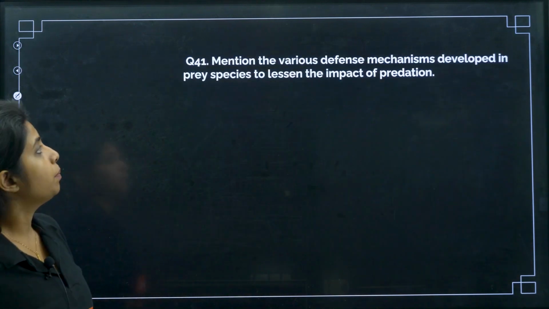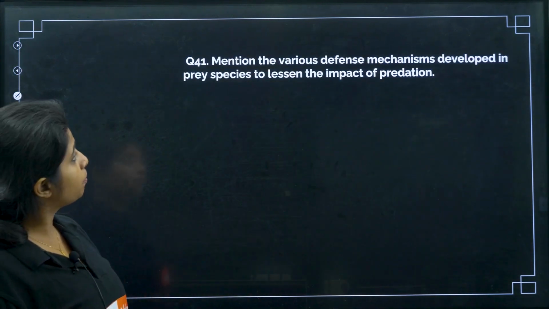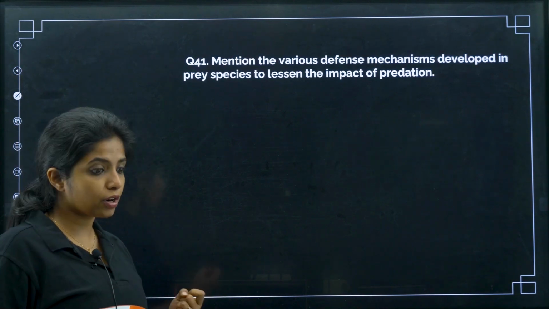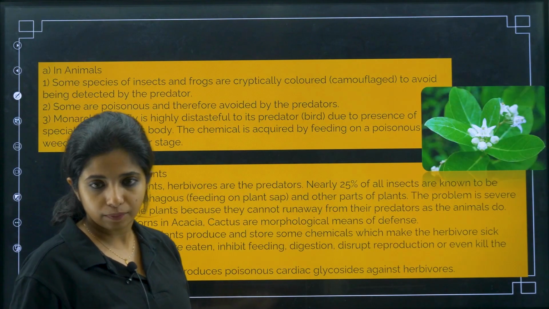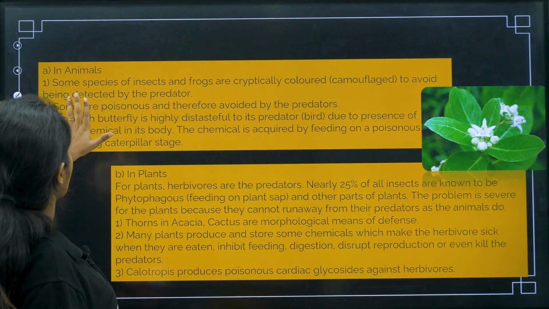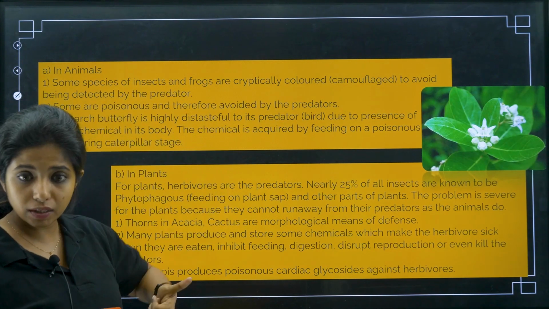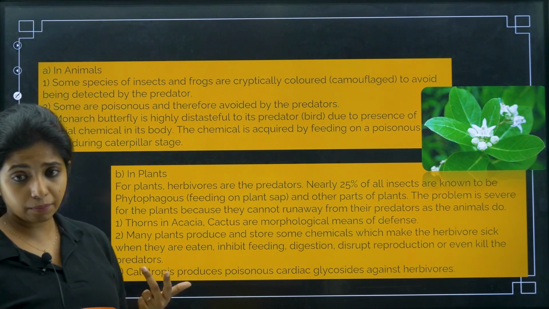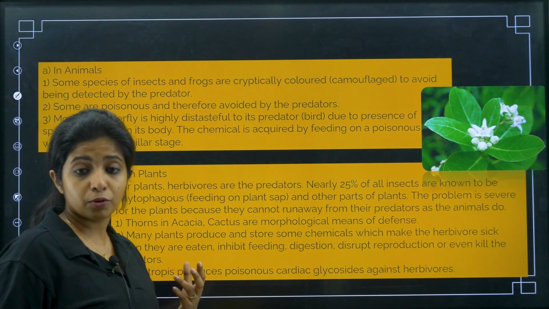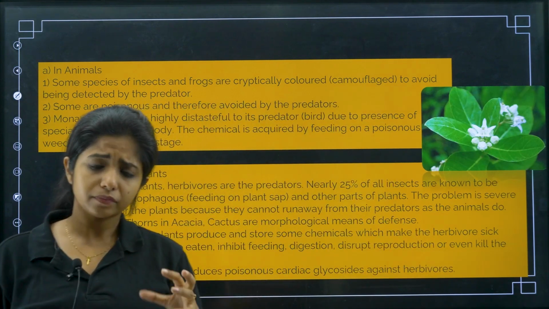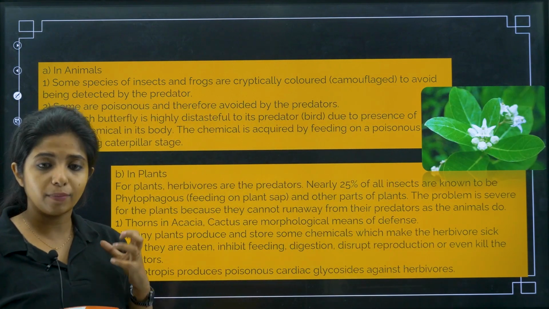Cool. Now mention the various defense mechanisms developed in prey species to lessen the impact of predation. You are not asked about animals or plants specifically, so you have to tell about both. In animals, some species of insects and frogs are cryptically colored to avoid being detected by the predator. That is one defense mechanism. Some are poisonous, so they are not eaten by the predators. Some butterflies, for example the monarch butterfly, are highly distasteful. It does not taste good at all, because of the presence of chemicals in its body.